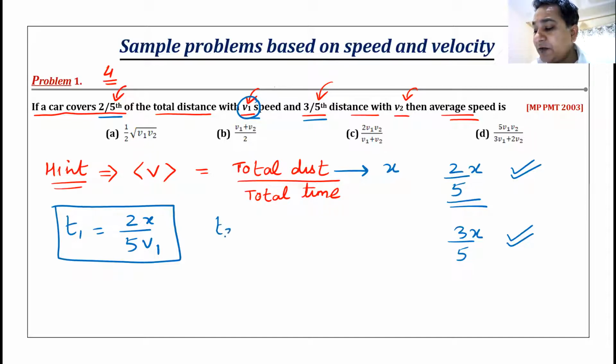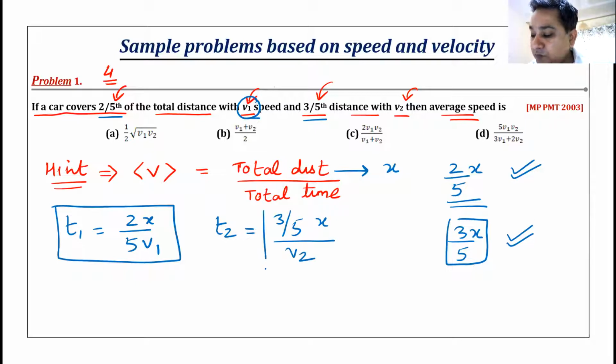On similar lines, we can find the second time t2. What will be the second time t2? Sai has woken up and he has given me some answers. Great, Sai. Let us see. What is t2? The distance covered is 3/5 of x, so 3/5 times of x divided by the speed, which is v2. So this is my t2.